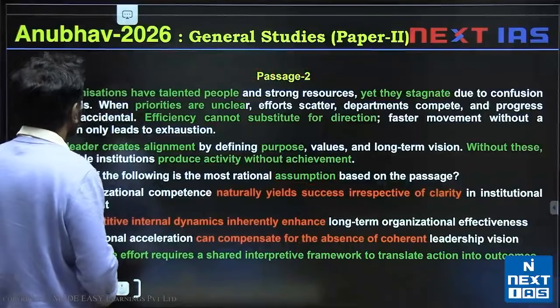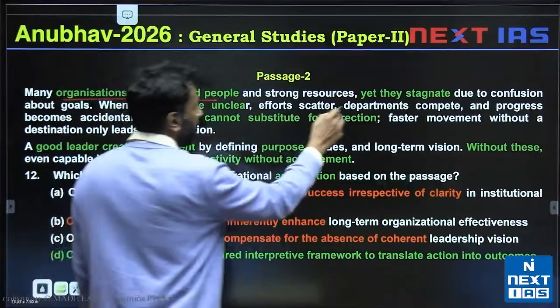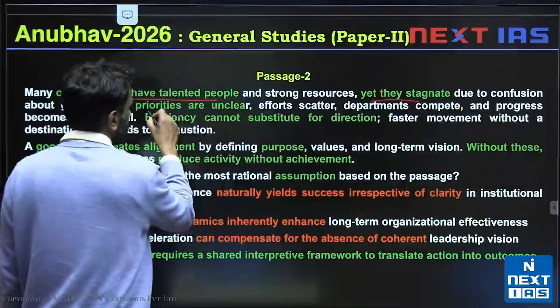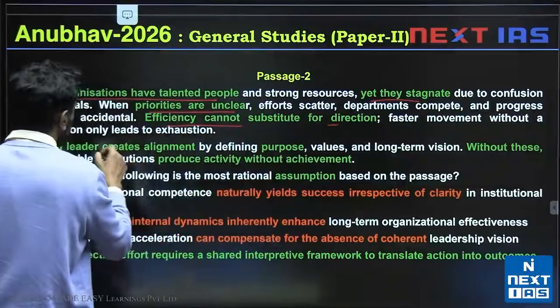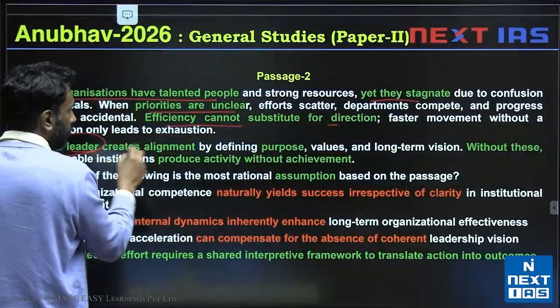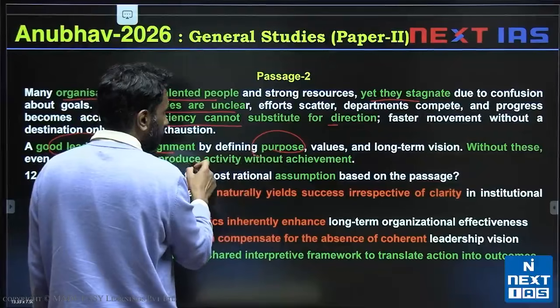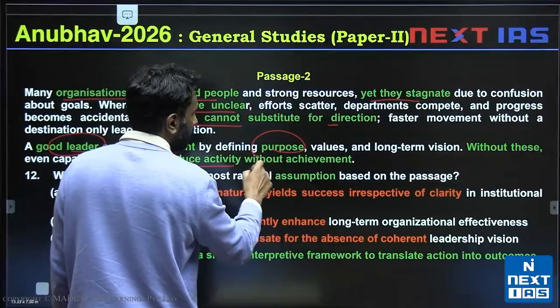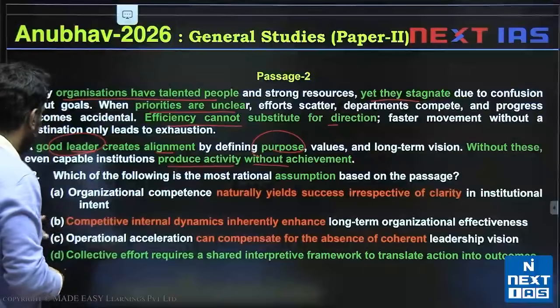We'll see how this works. Let's look at the passage. In the passage, we are told organizations have talented people, yet they stagnate. This is because priorities are unclear. Efficiency cannot substitute for direction. What you need is good leadership, which can align purpose and produce. Otherwise, institutions will just produce activity without achievement. It will just be wasted activity. So which of these is a valid underlying assumption?